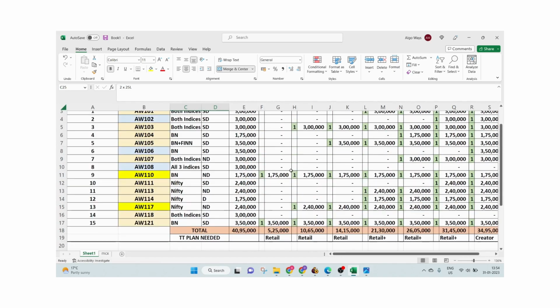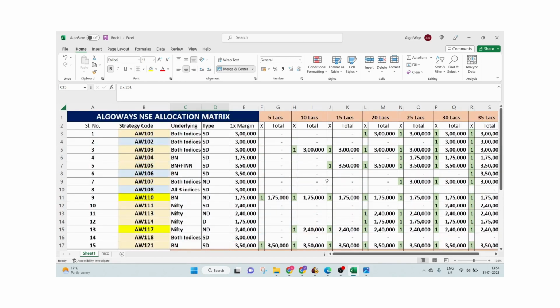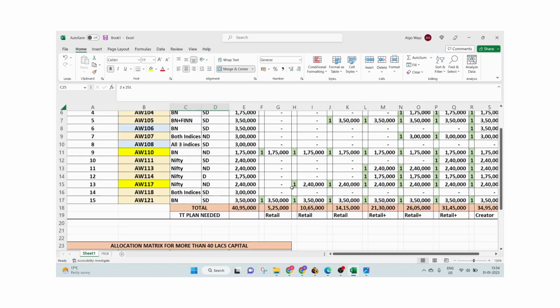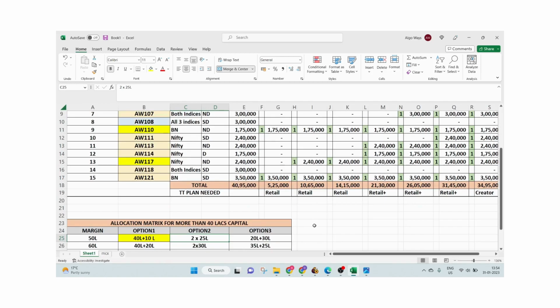Whatever portfolio I have done here, I have kept in mind that the risk should be minimal, and the reward will not be very high. It will not be windfall profits. It will be consistent profit with a better DD curve. Generally at the portfolio level, I'm not talking about 5 lakhs or 10 lakhs. In 5 lakhs and 10 lakhs portfolios we can have a daily loss on a bad day of even 1% or more.